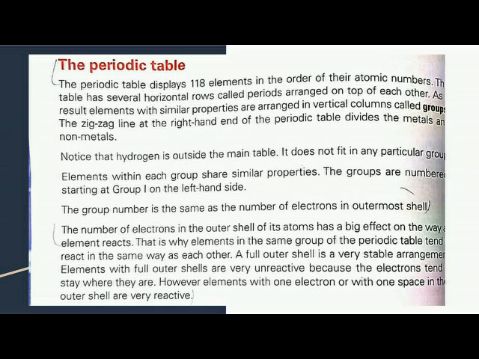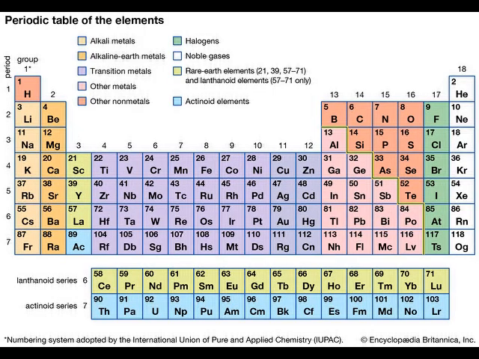The periodic table. The periodic table displays 118 elements in the order of their atomic number. The table has several horizontal rows called periods arranged on top of each other. As a result, elements with similar properties are arranged in vertical columns called groups. The zigzag line at the right hand end of the periodic table divides the metals and non-metals. Notice that hydrogen is outside the main table. It doesn't fit in any particular group.